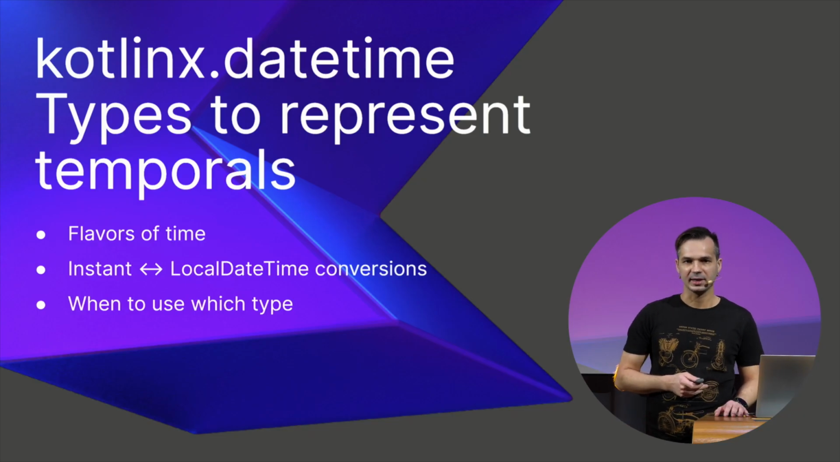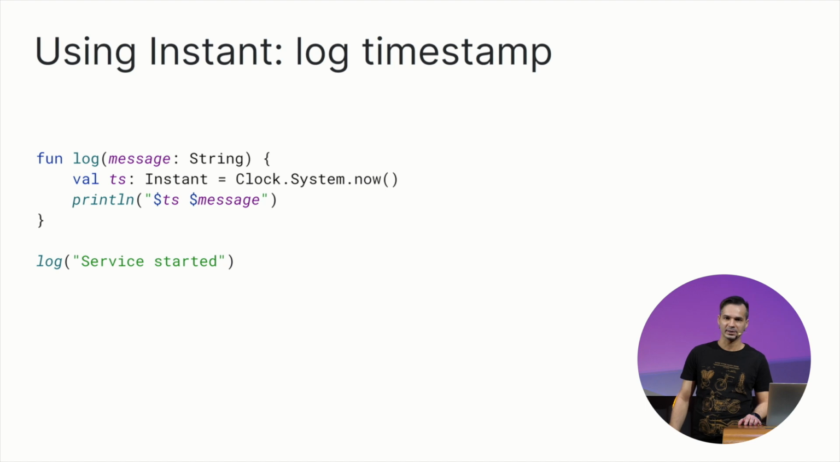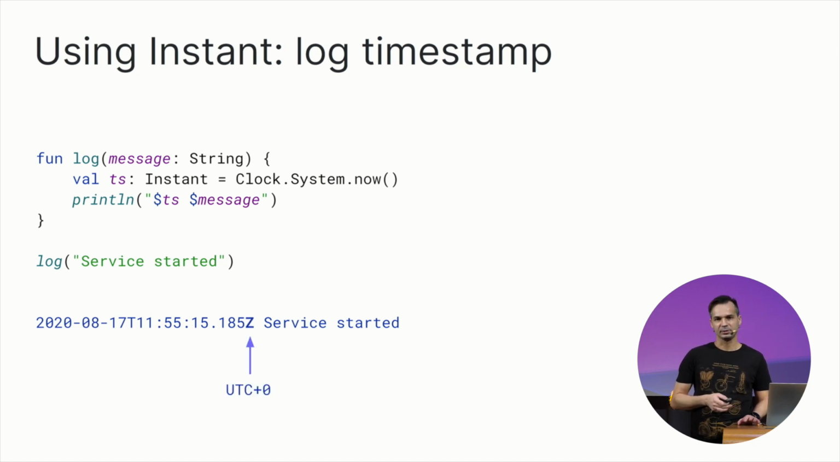Now, when we've met these types to represent temporals, we can ask the question: when is it more appropriate to use each of them? First, imagine a situation when you want to log a message and you want to prepend a timestamp of when the message was logged before it. How do you do it? You get the current system clock instant and render its string representation before the message. As a result, you get something like this. It's the ISO representation of an instant, and that Z in the end designates UTC time plus 0 offset. That's a reliable way to represent an instant because it can be reconstructed back from the string unambiguously.